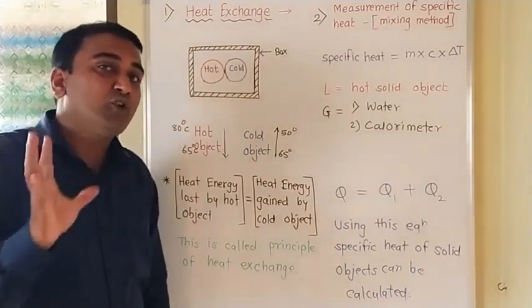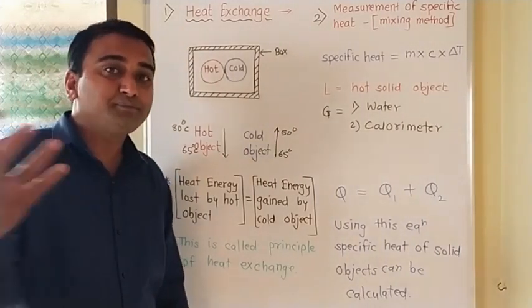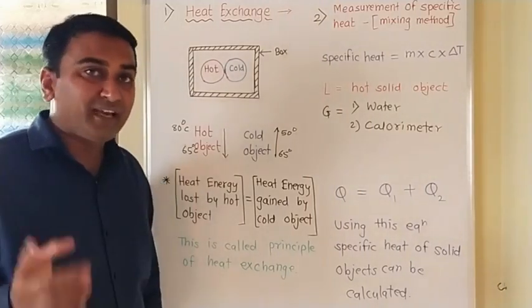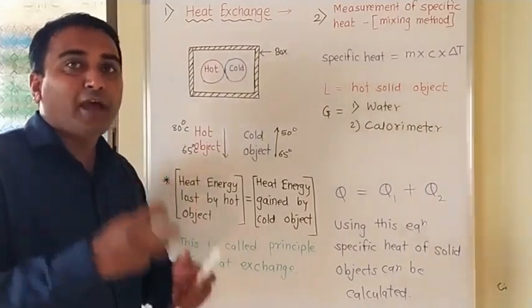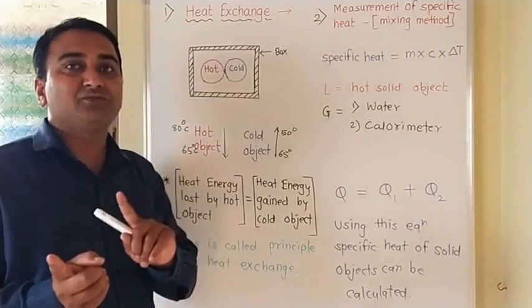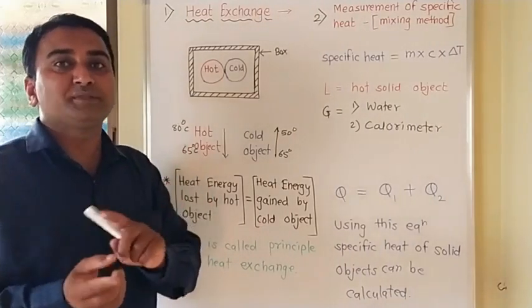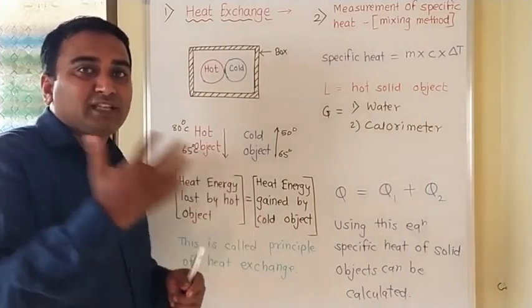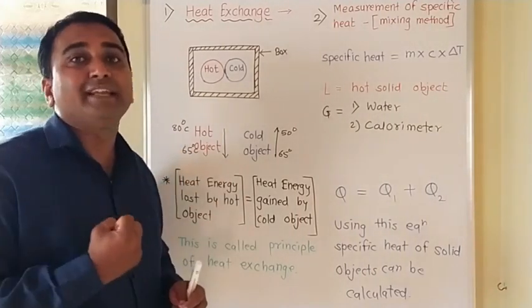When no other particles, air particles or other objects are present there to absorb the heat, then heat exchange will be only in two objects. One is a gainer and the second is a loser. Now, the hot object is a loser and the cold object is a gainer of that heat.